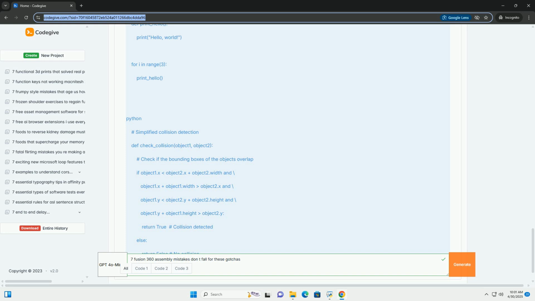Equation-based parameters: use equations to define parameters that are dependent on other parameters. For example, leg thickness equals table height / 10. Spreadsheet integration: link parameters to a spreadsheet for more advanced design calculations and data management. User parameters versus model parameters: be aware of the difference. Model parameters are created automatically when you dimension something.